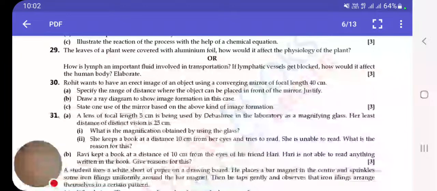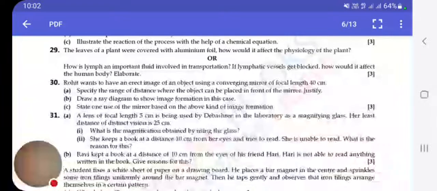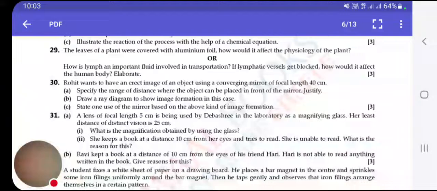This diagram you have to draw when the object is placed between focal length and the center of curvature. The image will form beyond the center of curvature, just inverted. Question number third. State one use of mirror based on the above kind of image formation. Used as a shaving mirror, or used by dentist to get enlarged image of the teeth.